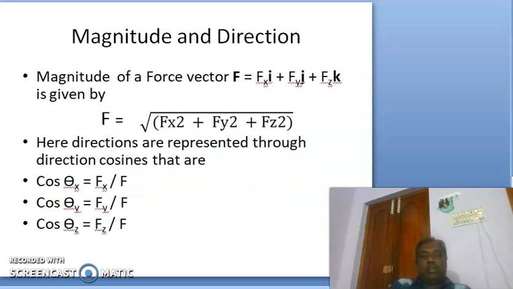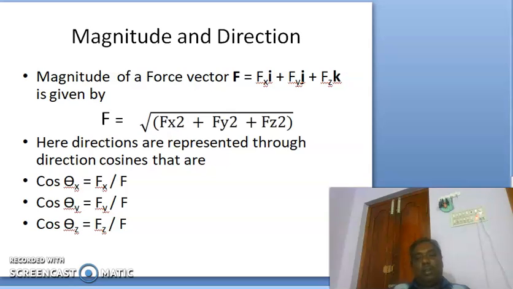Magnitude and direction of a vector. So when we express a force vector as F vector is equal to Fx i plus Fy j plus Fz k, its magnitude F, of course here without bold, is F is equal to square root of Fx squared plus Fy squared plus Fz squared.